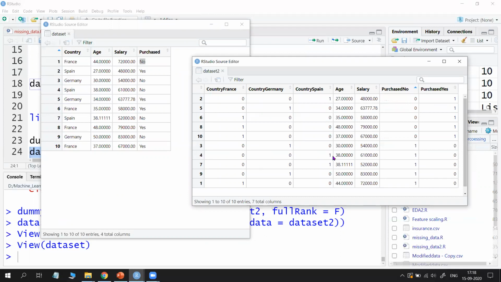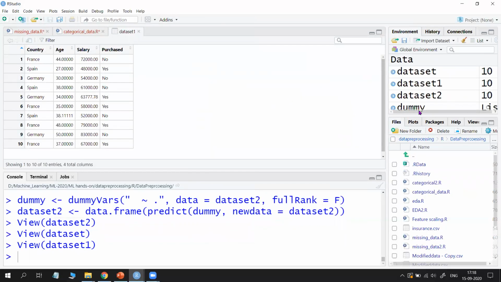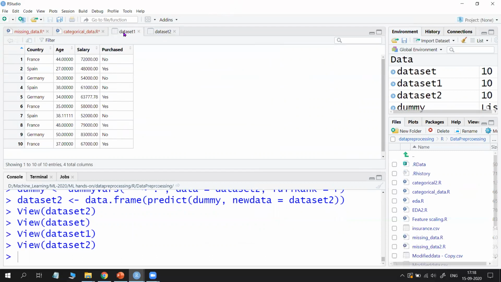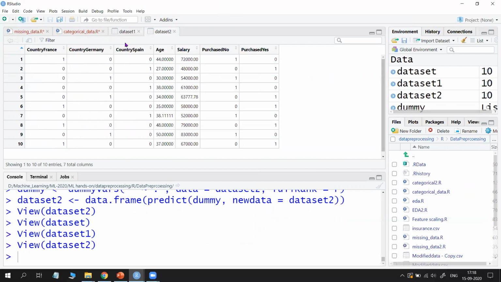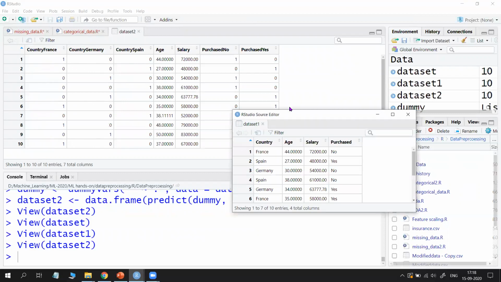But here you observe there is somewhat of a difference: purchase no and purchase yes. So you will open the data set 1. Actually, in the factors we assigned no with 1, true. Here, I will open it once again and I will show you.